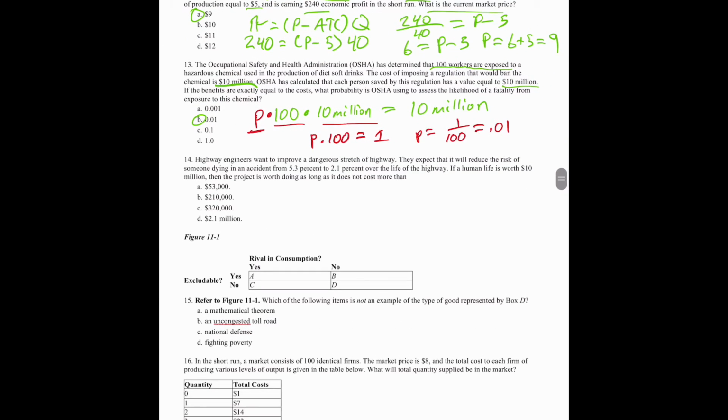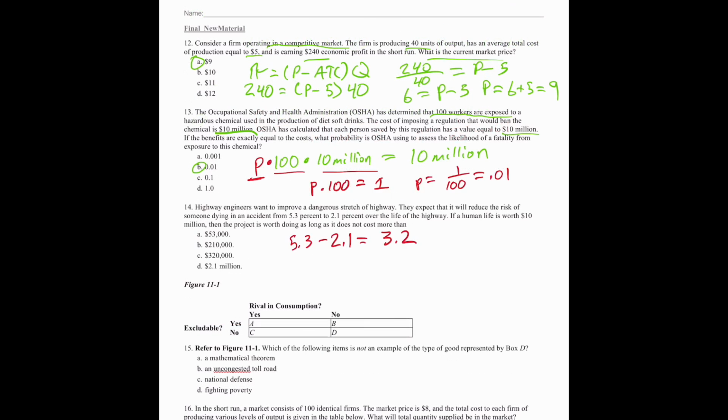Question 14. Highway engineers want to improve a dangerous stretch of highway. They expect that it will reduce the risk of someone dying in an accident from 5.3% to 2.1% over the life of the highway. If a human life is worth 10 million, the project is worth doing so long as it does not cost more than... Well, what is the reduction of death? Death goes down from 5.3 to 2.1. So that means that it improves by 3.2. Since we're saving 3.2% more lives,